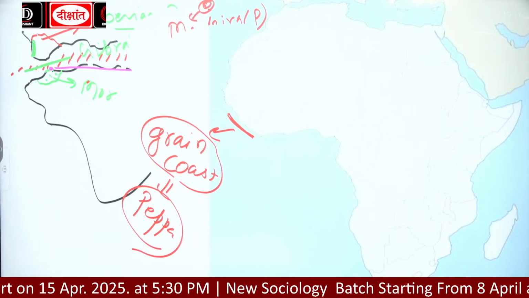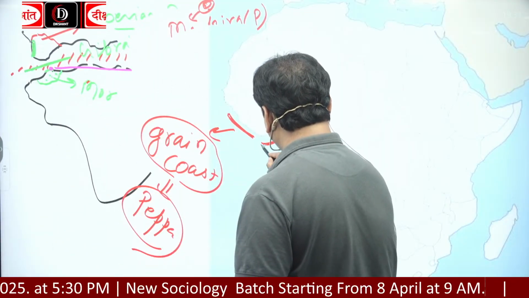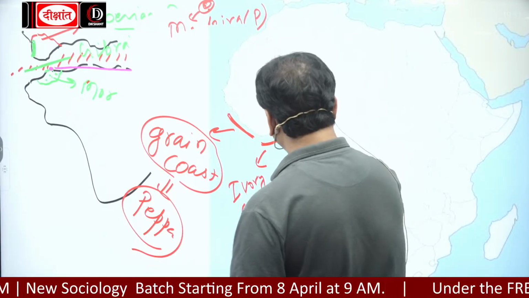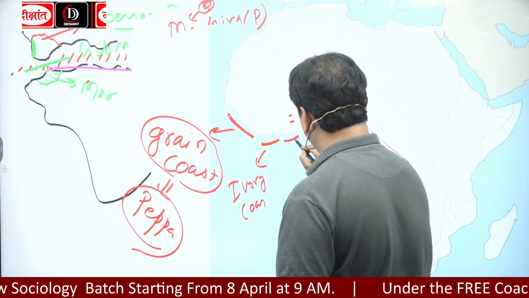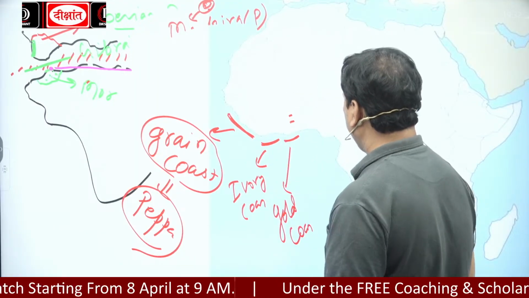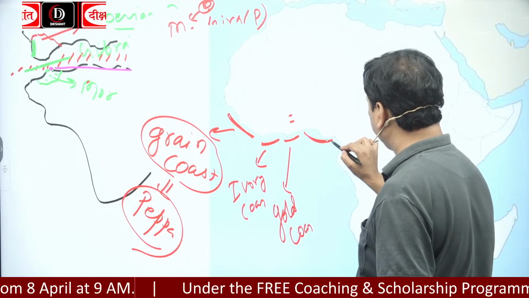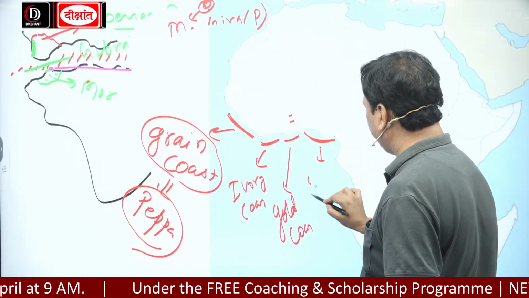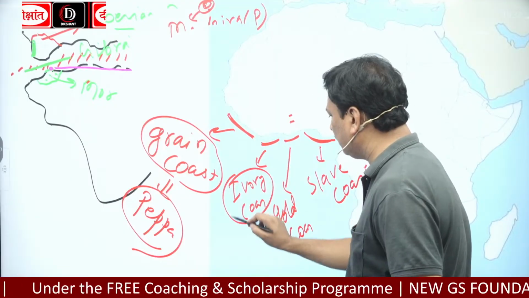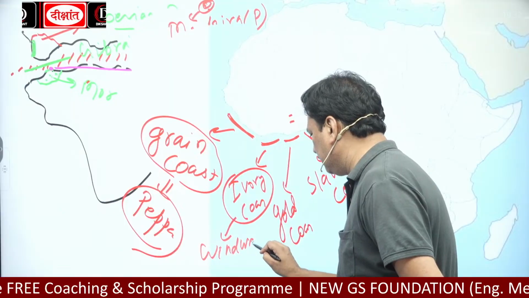Europeans used to trade here. This is Côte d'Ivoire. So this coast is called Ivory Coast. This is Ghana. This coast is called Gold Coast. And this is Togo, Benin and Nigeria, not Niger. This is called Slave Coast. This Ivory Coast is also called Windward Coast.